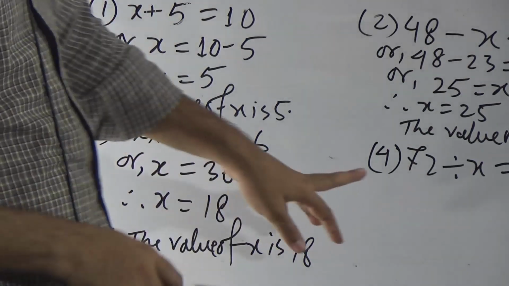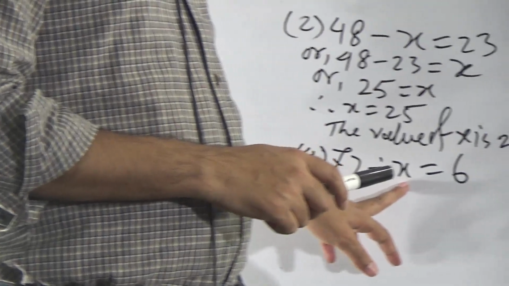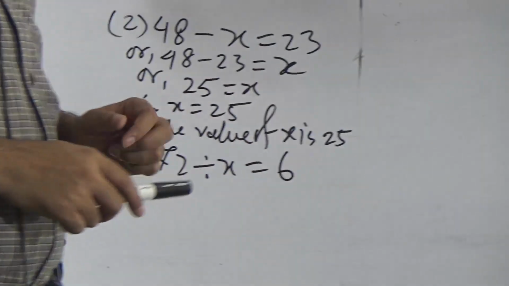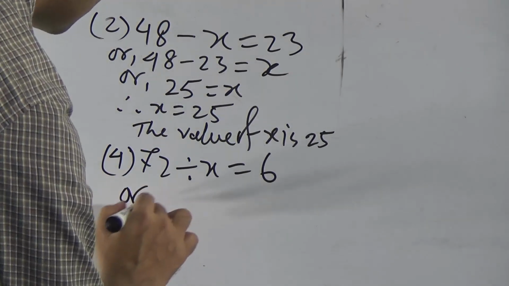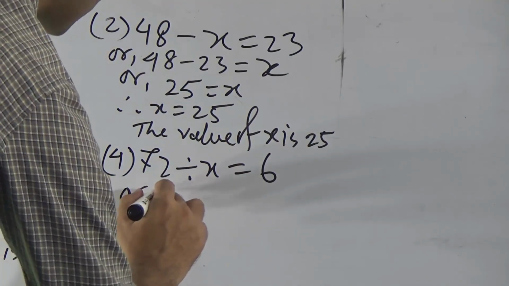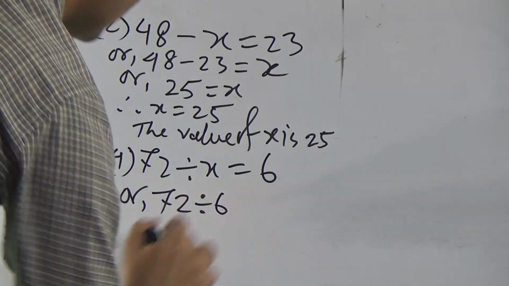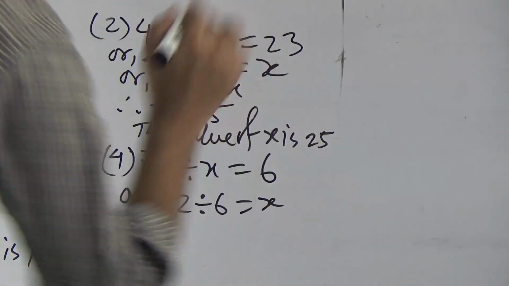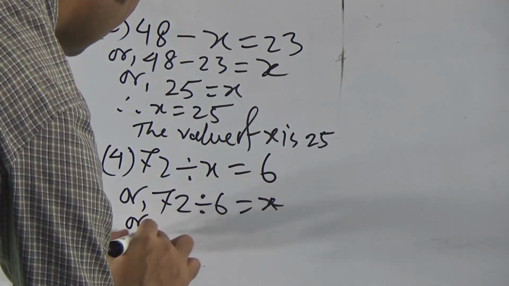Now go to the next question, question 4. Here we divide 72 by x and we get 6. It means that we have to move x from the left side to the right side, 72, and we take 6 here as division and we will get x.